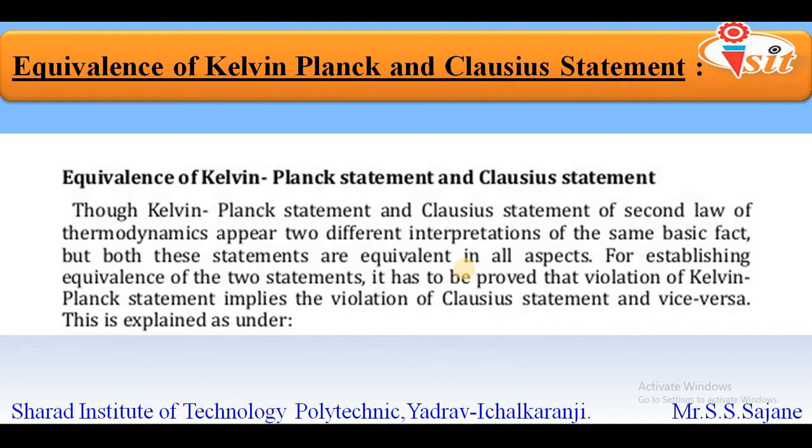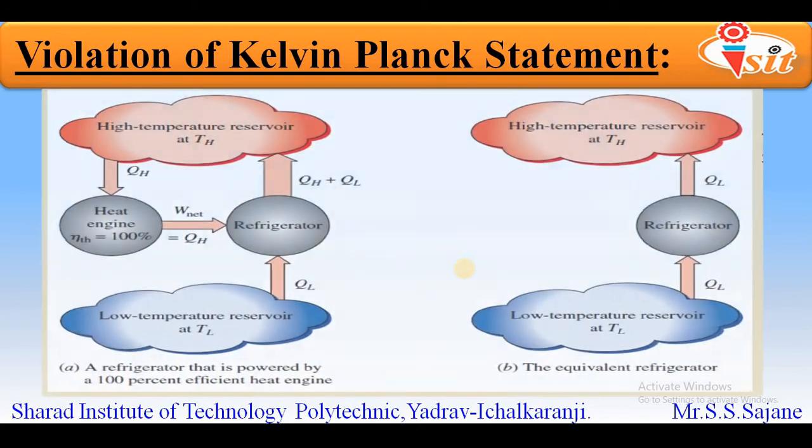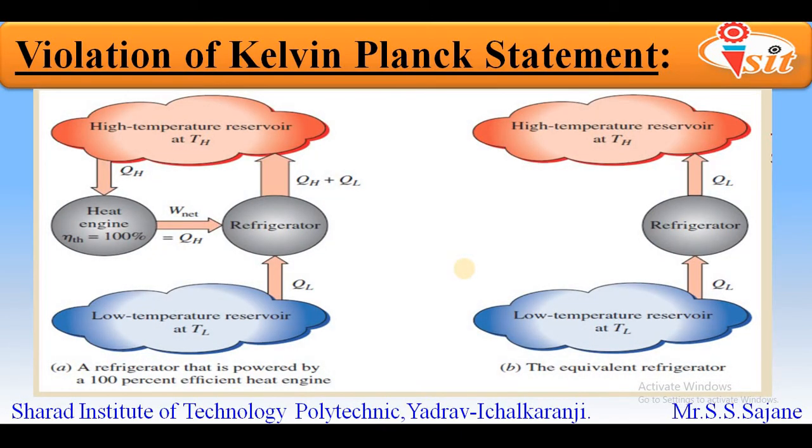We have already studied the Kelvin Planck statement, that it is impossible to construct a device which will convert the entire input heat energy into an equivalent amount of output work. So we are going to do exactly the opposite of this statement, and it is nothing but a violation of the Kelvin Planck statement. We can see here we have two diagrams, but initially you should just focus on the first diagram.